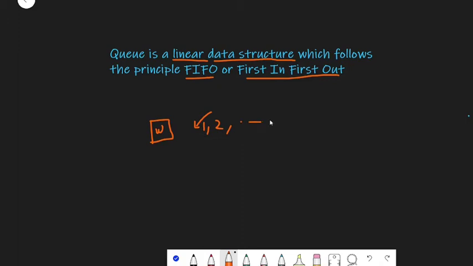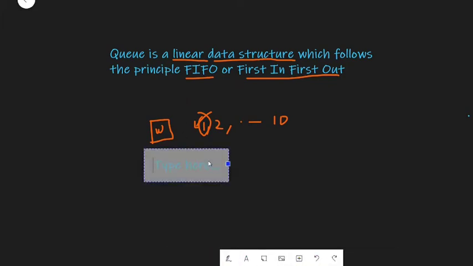Out of these 10 people, the guy who is going to get the ticket first is guy 1, because he came to the queue first. So this is how the queue actually works in data structures.